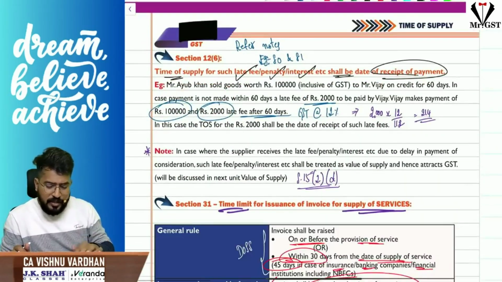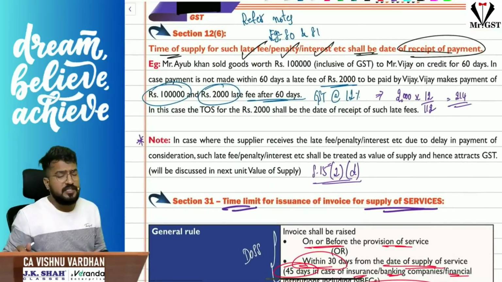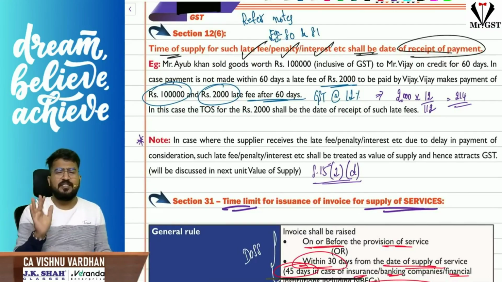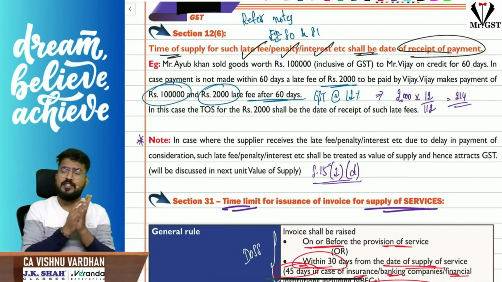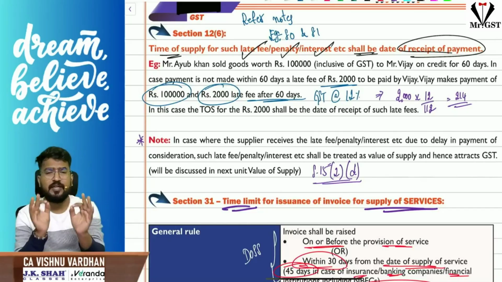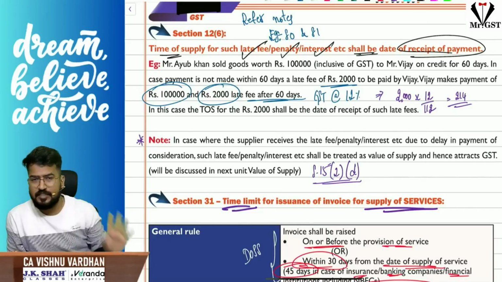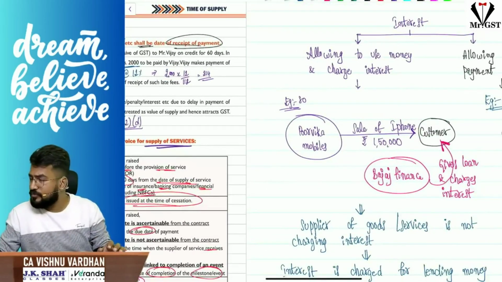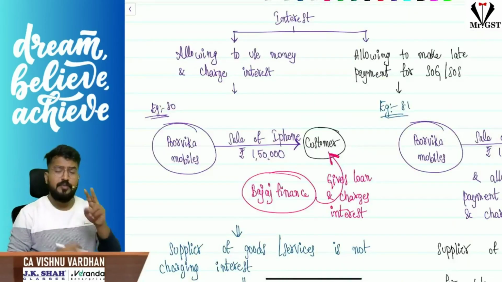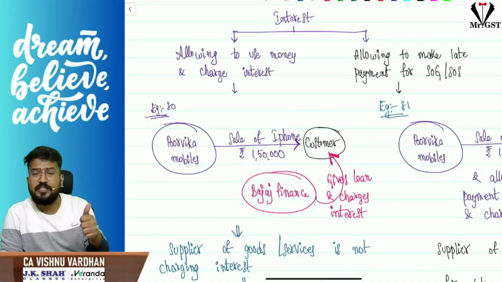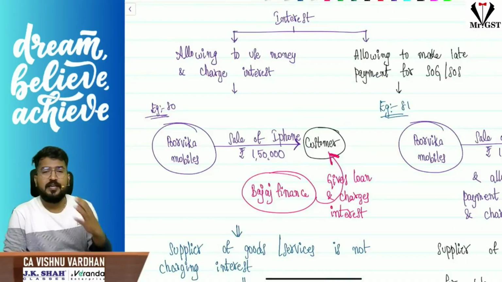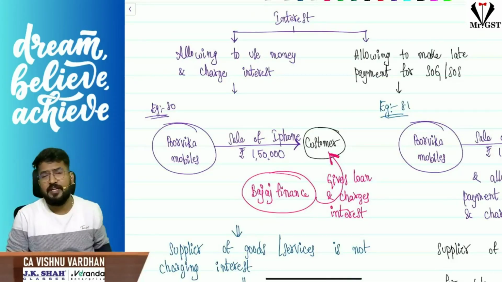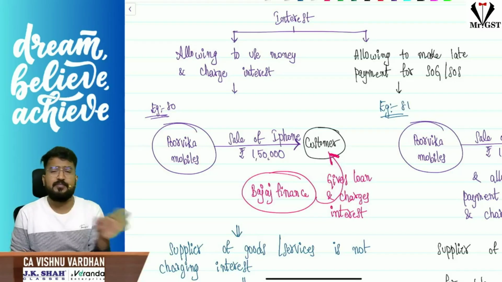Next, finally, 12 subsection 6. 12 subsection 6 is nothing but time of supply for late fee, penalty or interest. Guys, please understand, whenever we talk about late fee, interest, penalty, especially when you hear the word interest in GST, interest will be dealt with in two cases. One is where we are allowing somebody to use money and charging interest. That means you are giving a loan, advance or deposit, and they are paying interest. This is exempt under GST.